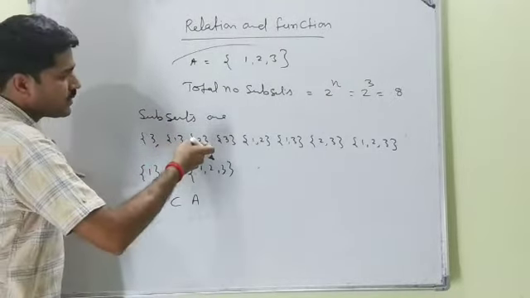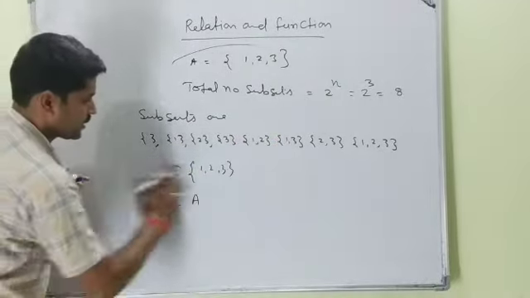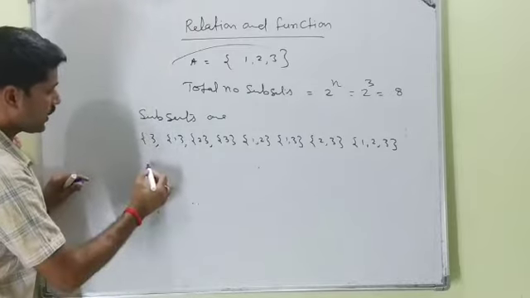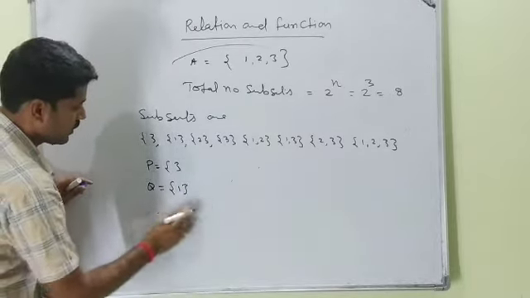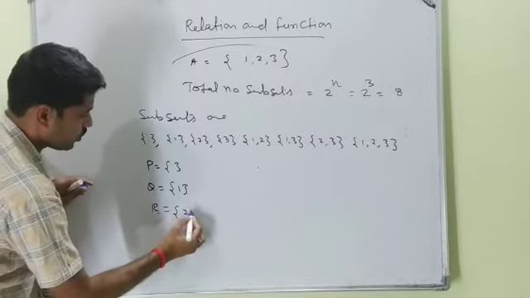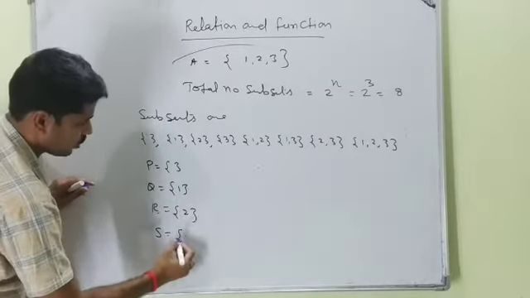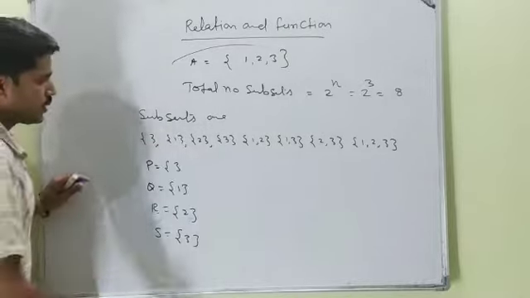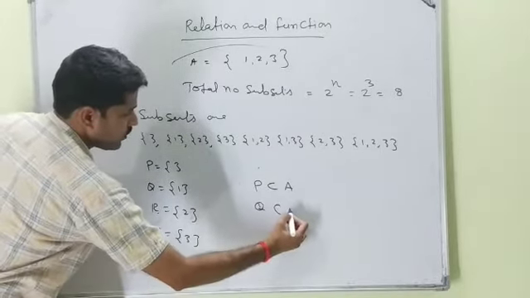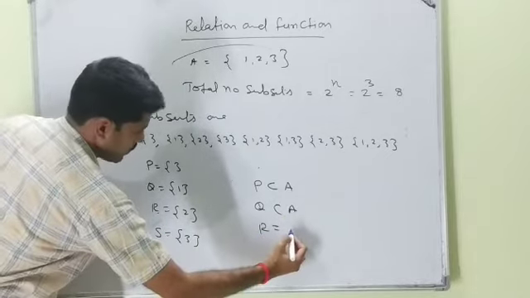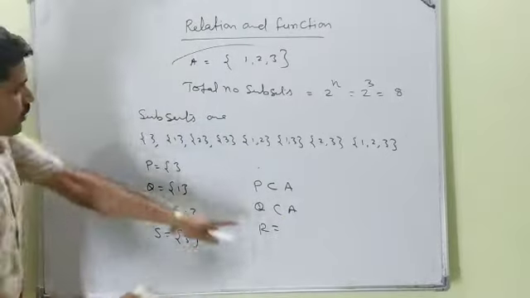You can also mention different names for these subsets. For example, you may write P equal to this one, Q equal to {1}, R equal to {2}, S equal to {3}. This is a symbol. So finally you can write P is a subset of A, Q is a subset of A, R is a subset of A. What is the name of R?